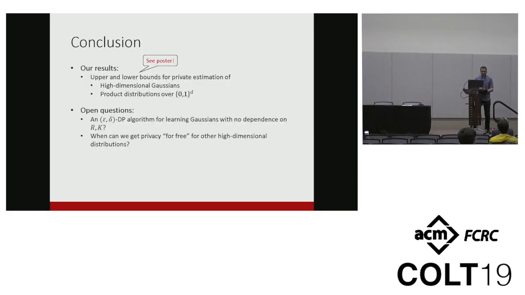To conclude, we have both upper and lower bounds for private estimation of high-dimensional Gaussians and product distributions. There are a couple of open questions. Is there any epsilon-delta DP algorithm for learning Gaussians with absolutely no dependence on range parameters R and K? And for what other high-dimensional distributions could we get privacy for free? That's it. Thank you.